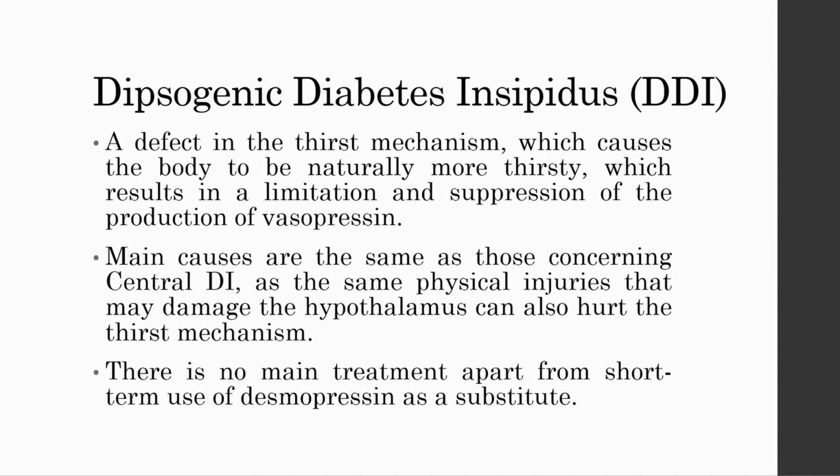Unfortunately, unlike the previous two variants, there is no known cure or long-term prevention method for dipsogenic DI, as the production or effectiveness of vasopressin is not affected, but rather an entirely different mechanism. And so, the only known short-term prevention is to either take small doses of desmopressin, as it is dangerous in large amounts, and to drink more water to keep up with the demand that the body requests.